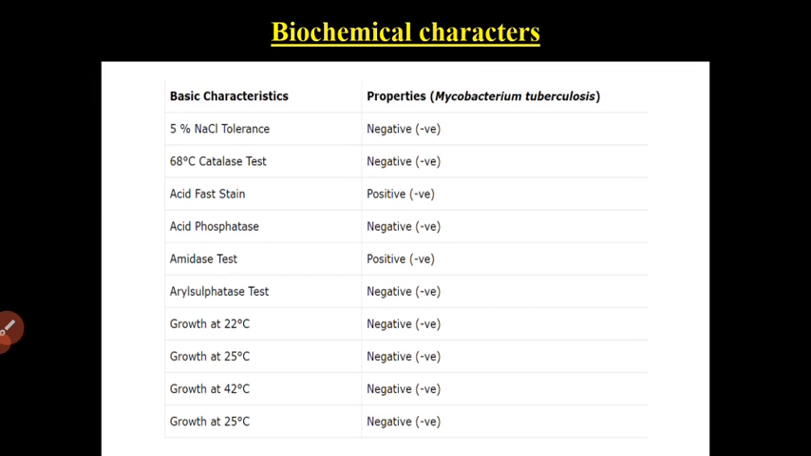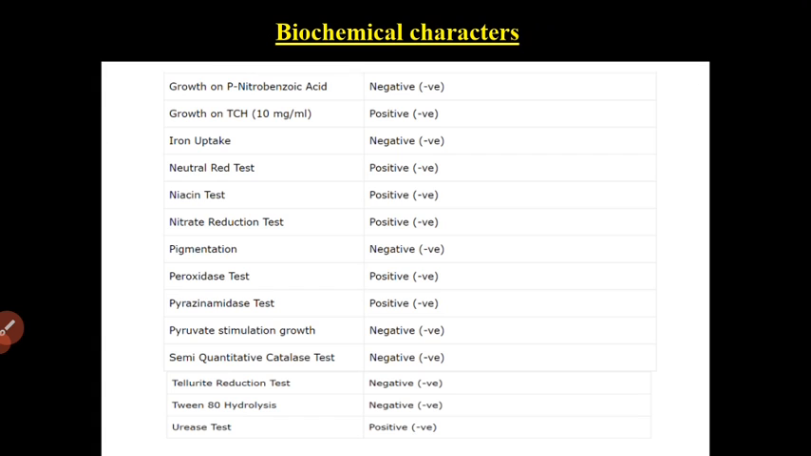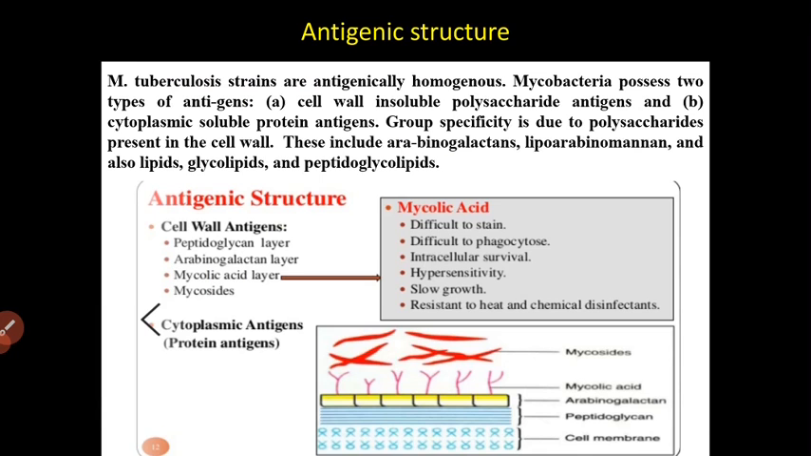Biochemical characters. These are the different basic characteristics given and their properties for Mycobacterium tuberculosis. It stains positive for acid-fast stain. Amidase test is positive. Neutral red test is positive. Niacin test is positive. Nitrate reduction test is positive. Peroxidase test is positive. Pyrazinamidase test is positive. And urease test is positive.